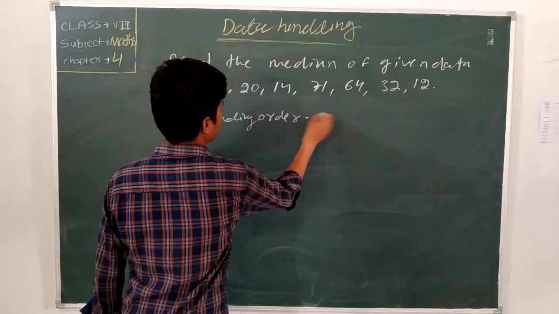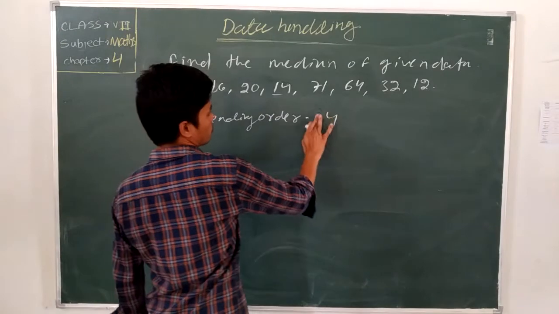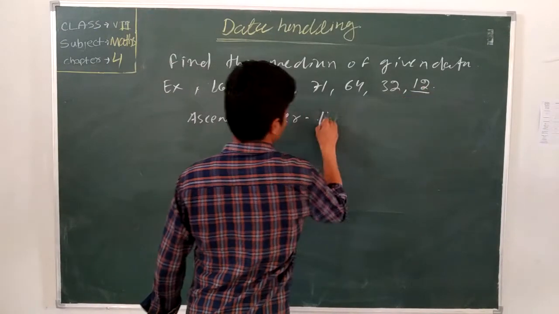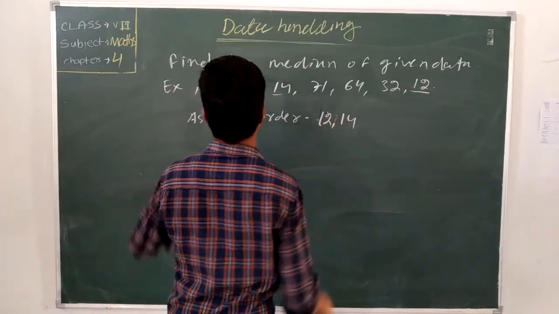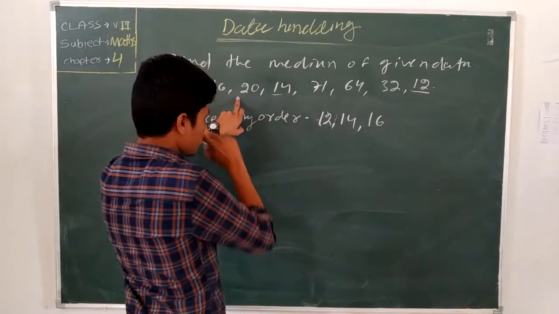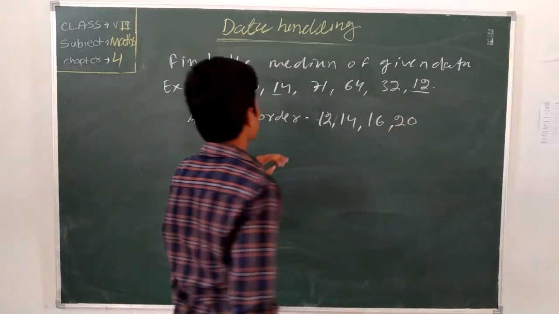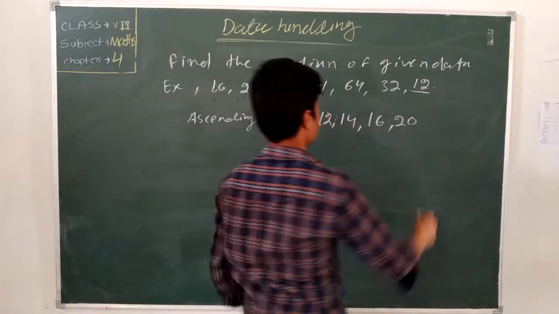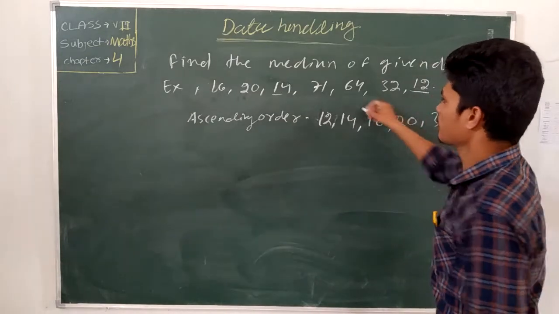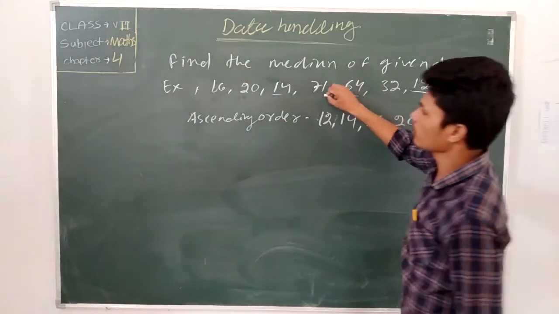Arrange into ascending order, which is smallest first. 12 is the first one, then 14, then 16. After 16 comes 20, the right-hand 20. After 20, which one? 32, the right-hand 32. After 32, which one? 64. Then 64. After 64, which one?